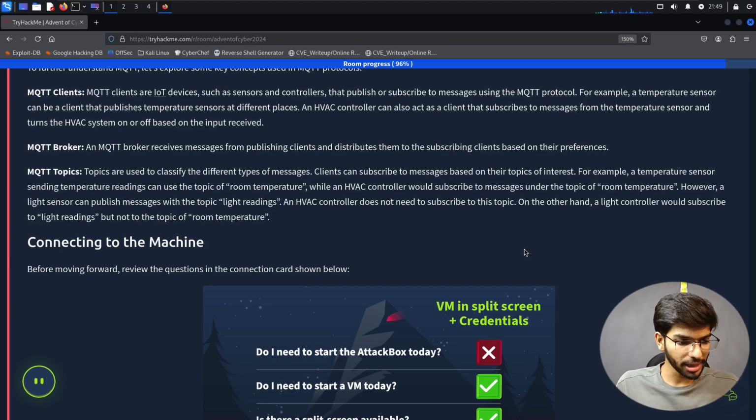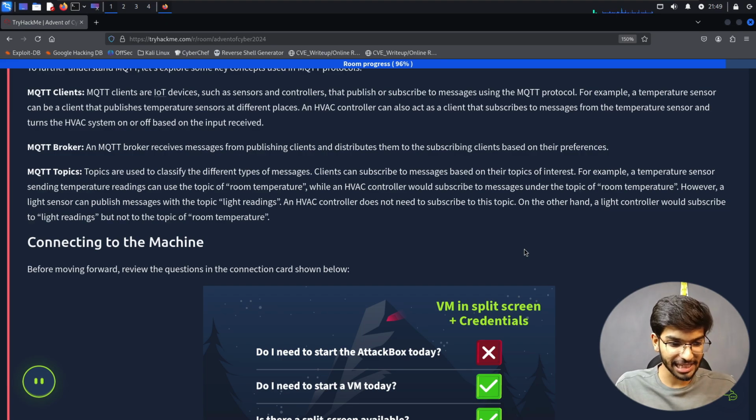MQTT topics are used to classify different types of messages. Clients can subscribe to messages based on their topic of interest. For example, a temperature sensor sending temperature readings can use the topic of room temperature, while an HVAC controller would subscribe to messages under the topic of room temperature.